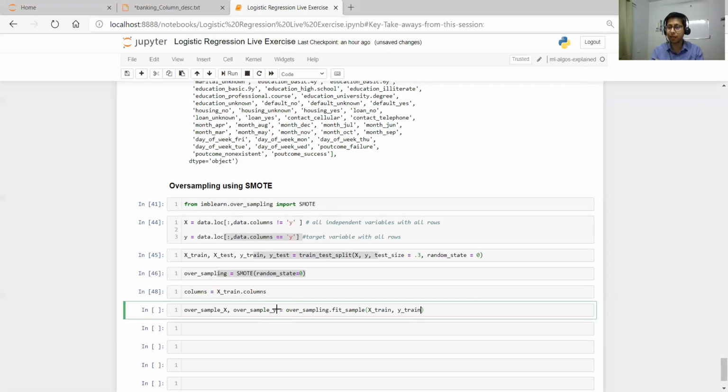And to calculate those random samples, it will use a k nearest neighbors approach, so that whatever samples are nearby with some k value, it will generate random samples with respect to that. When I explain k nearest neighbor, you will get more clarity on how the k nearest neighbor algorithm works.